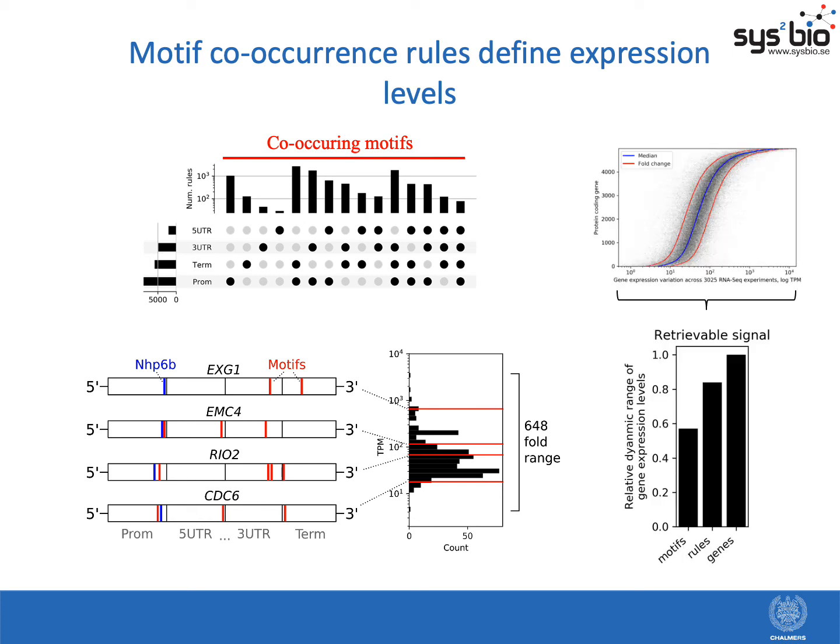So then we analyzed how much of this whole range of gene expression levels we can recover either with single motifs or with motif co-occurrence rules. And whereas with motifs we can recover 57%, with the co-occurrence rules we're actually able to recover 84%. So that's going towards defining the whole range of gene expression levels.